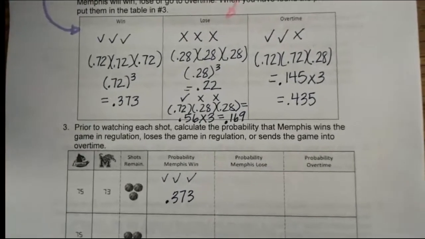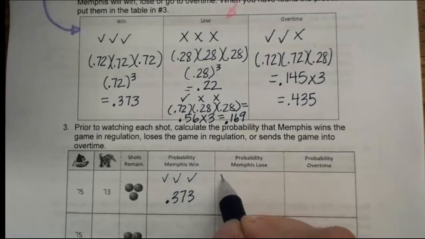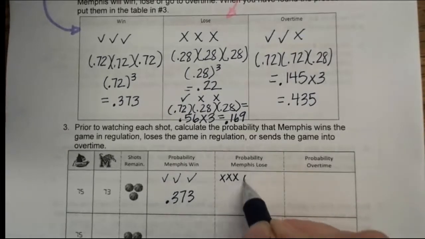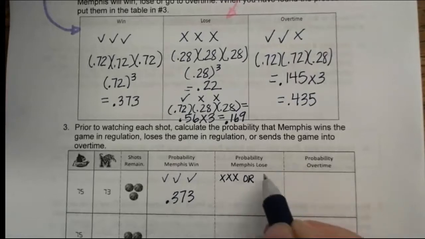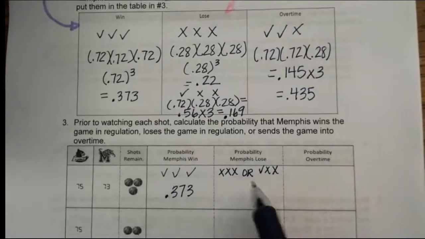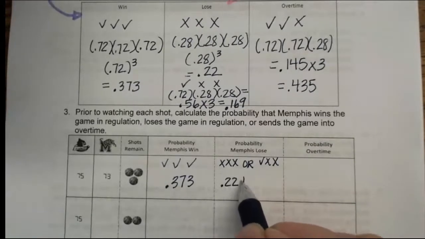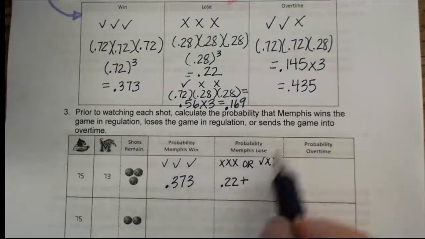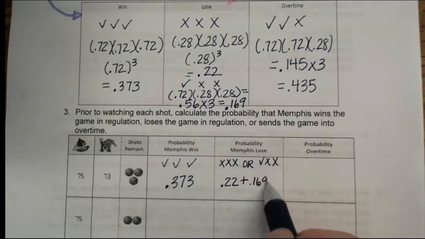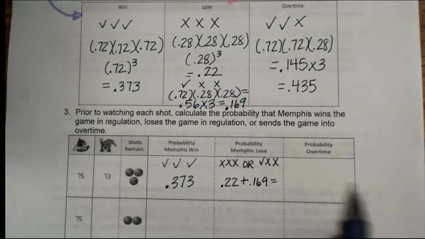The probability that they're going to lose is going to happen if they miss all 3, or if they make 1 but miss 2. So this is an or situation, so we've got to take the probabilities. If missing all 3 was a 0.22 probability plus a 0.169 for the other probability. So that gives us an overall probability there of 0.191, so almost a 20% chance that they're going to lose.